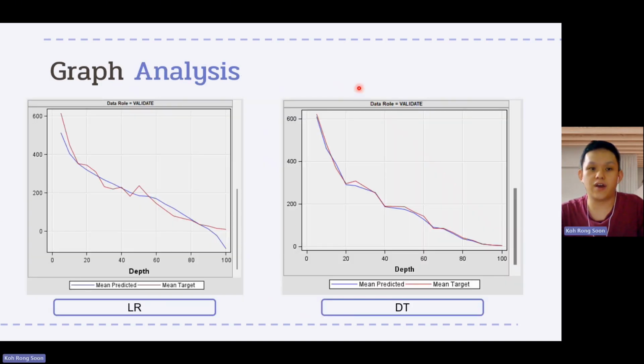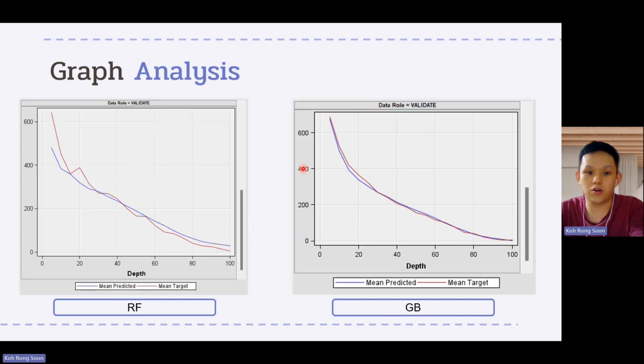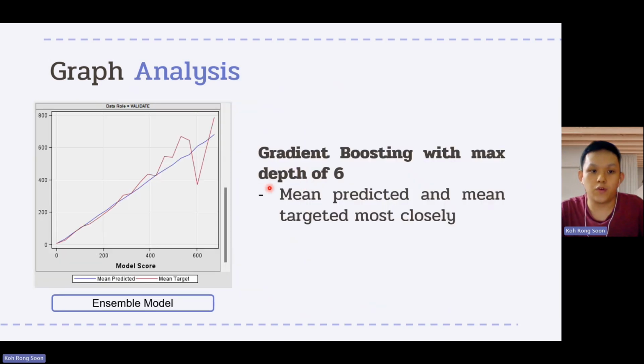We also plot the graph analysis for the 7 trained models for the regression problem in order to know the mean predictor and the mean target difference. So this is all of the graphs for the 7 models. From the graph analysis, we can know that for the gradient boosting with the max depth of 6 with the hyperparameter method applied, the mean predictor and the mean target are the closest, which means that the performance of the model is considered good.